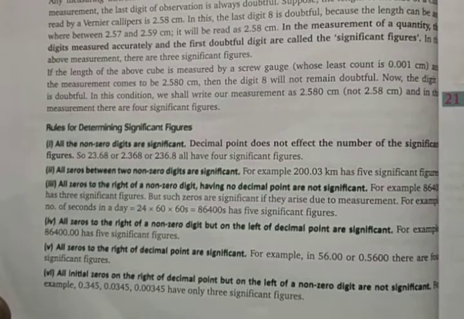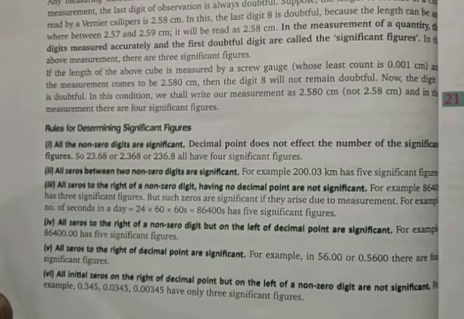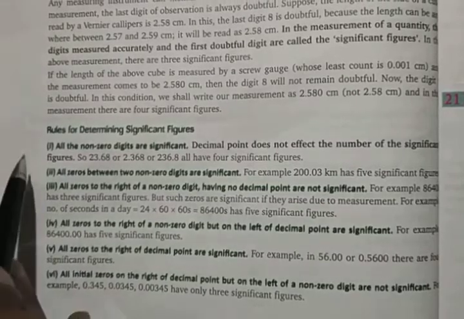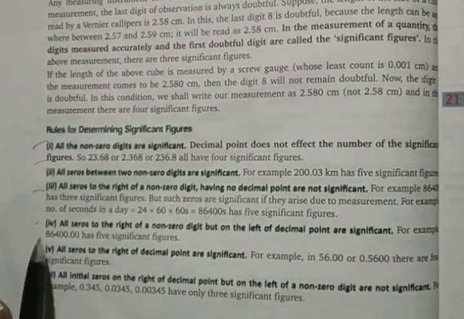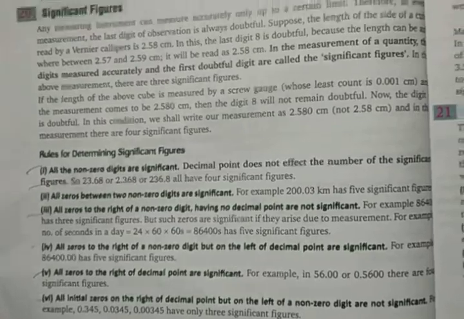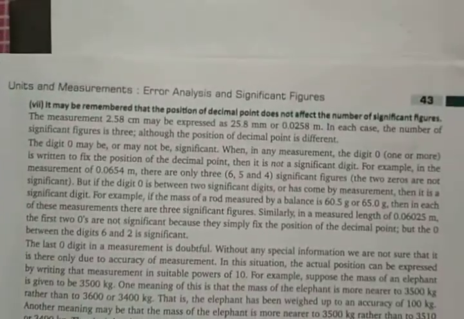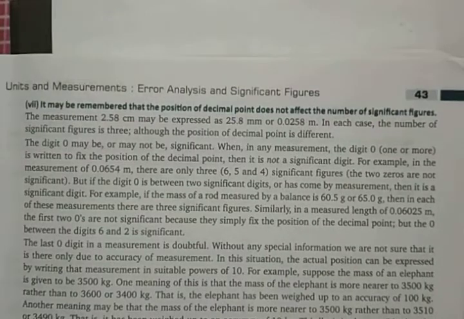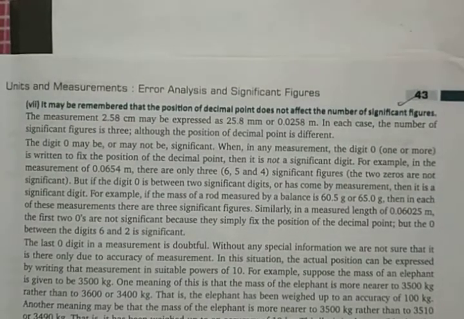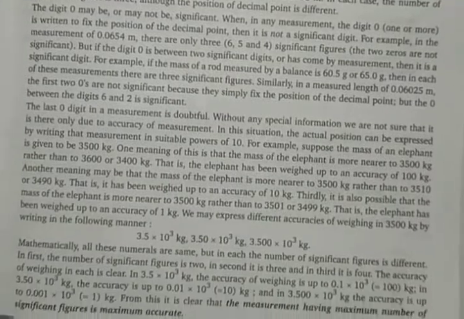So there are 6 rules given in this page, and then another rule is given in the other page, that's the 7th rule. So all these rules are important. You should know all the rules, as well as the 7th rule, which is also given here in this next page. So please make sure that you learn all the rules thoroughly, as well as the examples based on that.